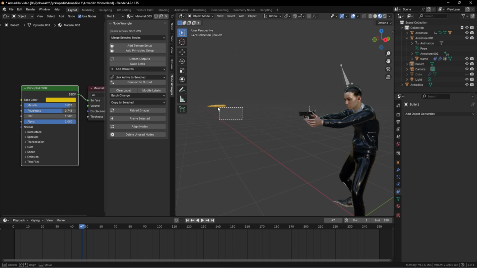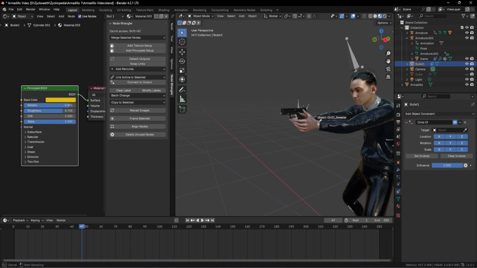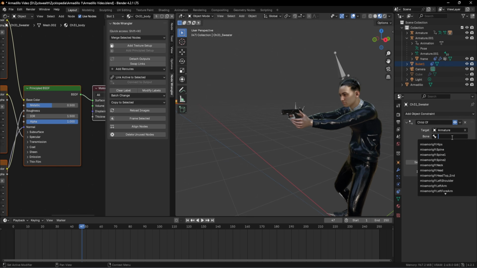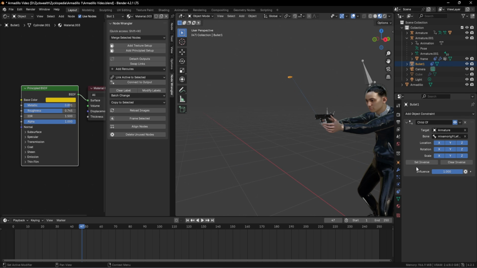And for that, let's select our bullet like this. Then we can do the same thing, which is to add a child of constraint. Then we can select the armature once again, and select the same left hand index 4 bone over here. Then again, in order to fix the position, we can click on the set inverse. Then again, we can scale down the bullet because right now the bullet is really big.